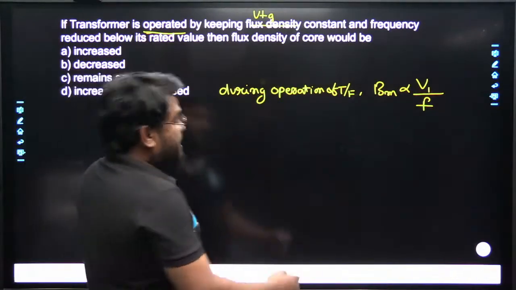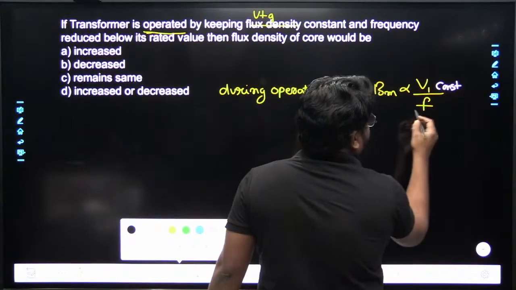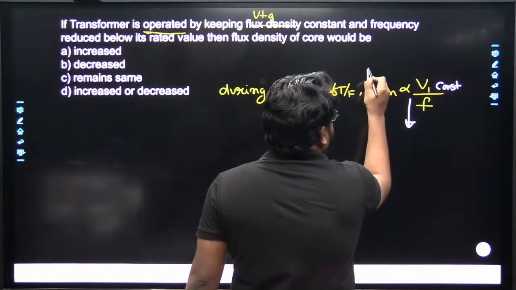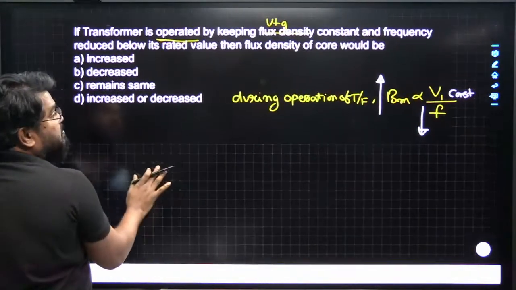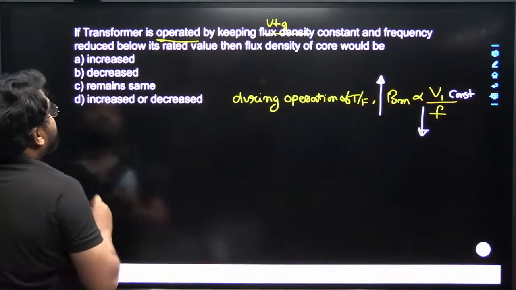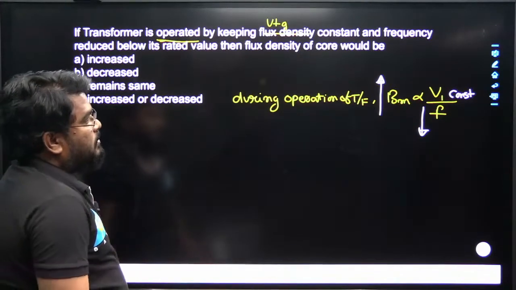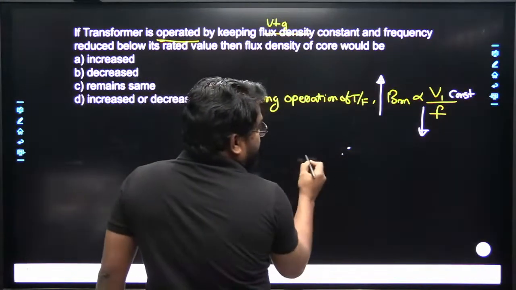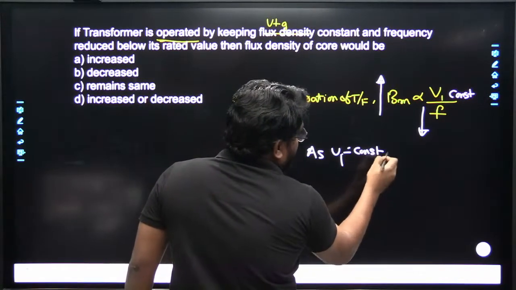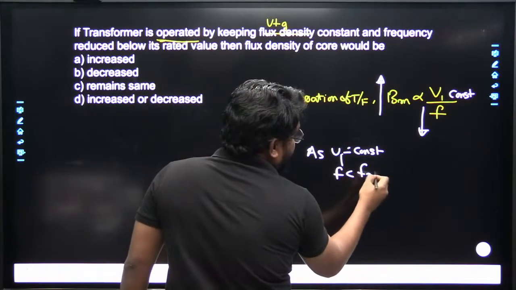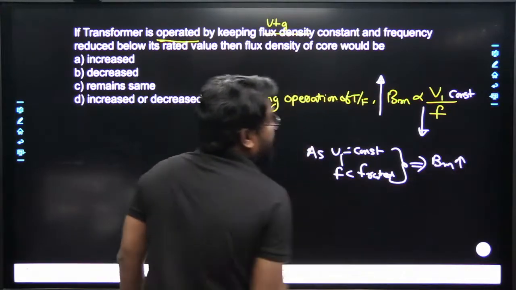So what will happen here? By keeping voltage constant, the frequency is reduced, so the flux density of the core will be increased. Therefore, as the applied voltage V is constant and frequency is less than the rated f, the flux density of the core will be increased.